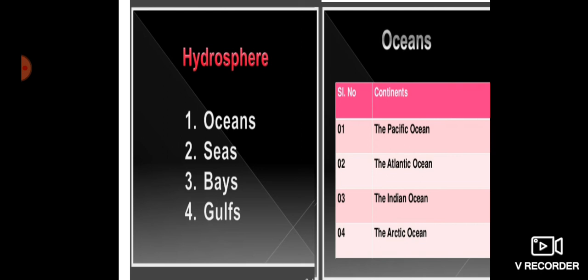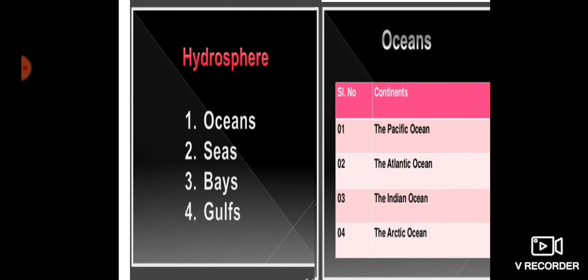So that is why it provides natural harbors and ports. From a commercial point of view, it is the busiest ocean. Though it is the second largest ocean, it is still the busiest ocean, because its coastline is highly indented, which provides ideal locations for natural harbors and ports.